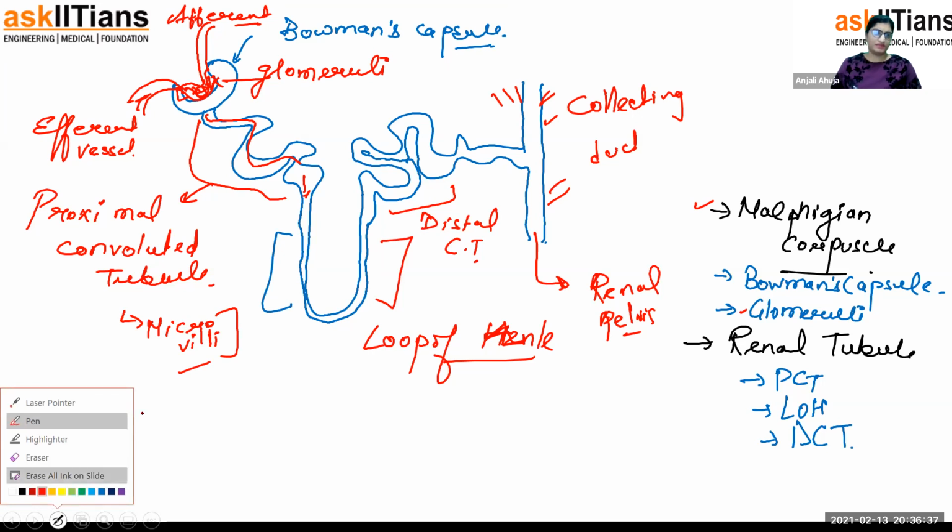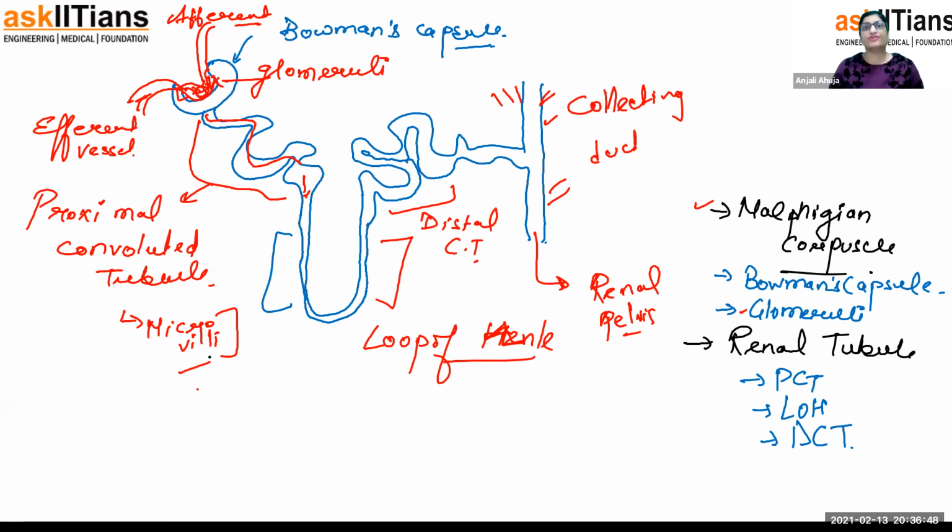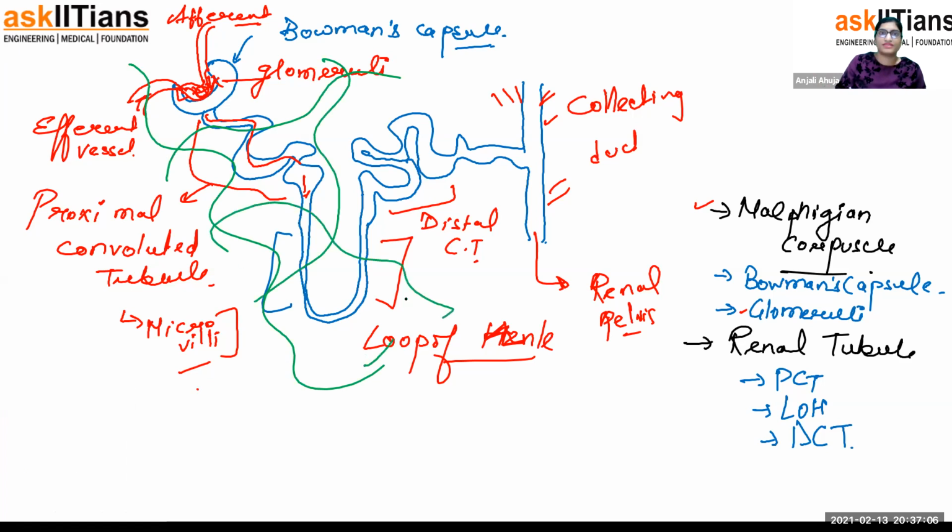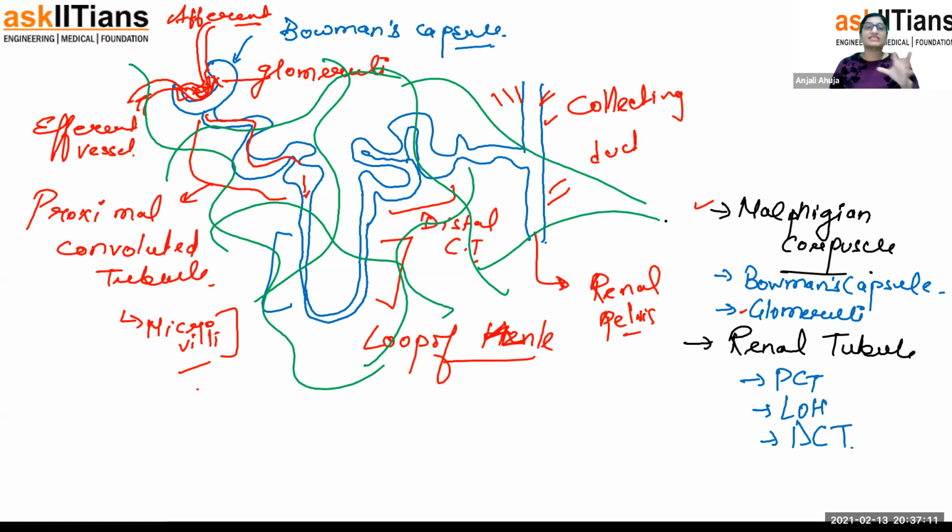I'm going to use green. Actually, I'm going to show the blood vessels. So let's select the green color. As I told you, this nephron is covered by blood vessels. I'm going to make this diagram a mess, but you make it double layered, kind of tubular. Blood vessels are present everywhere around it, just covering it up. See, I'm just cutting it up. These blood vessels are covering the tubule everywhere. When you make it, please make it tubular. I have made it like a single line.